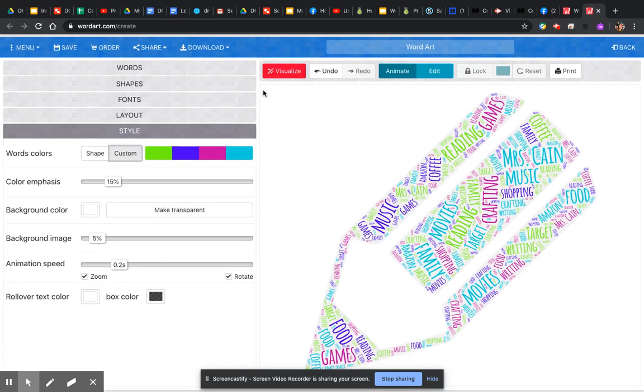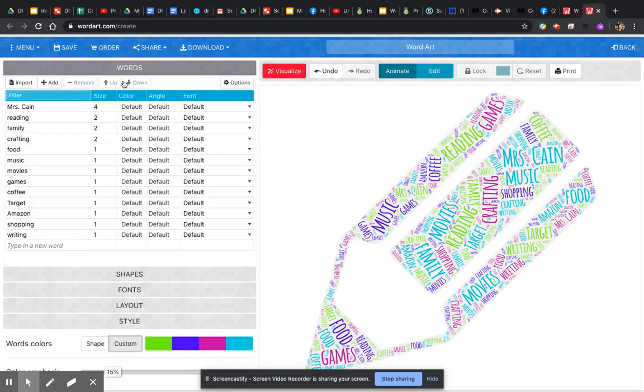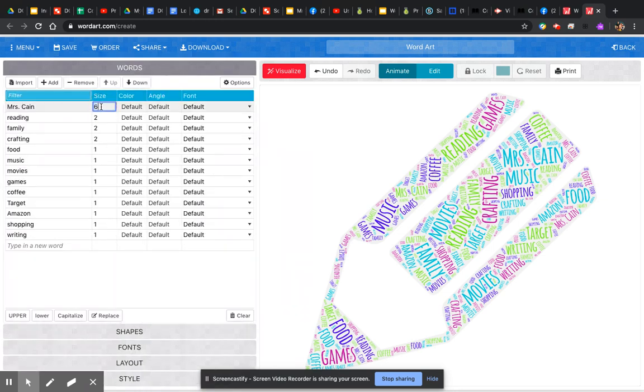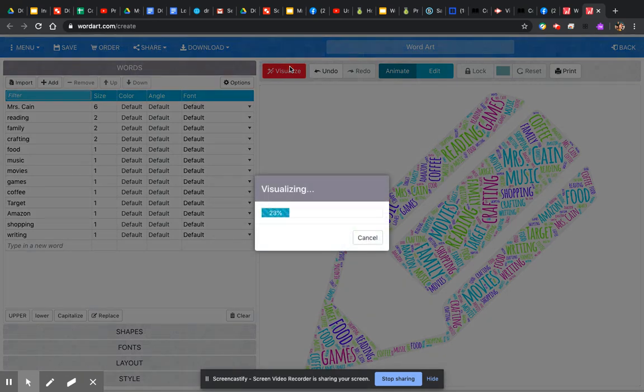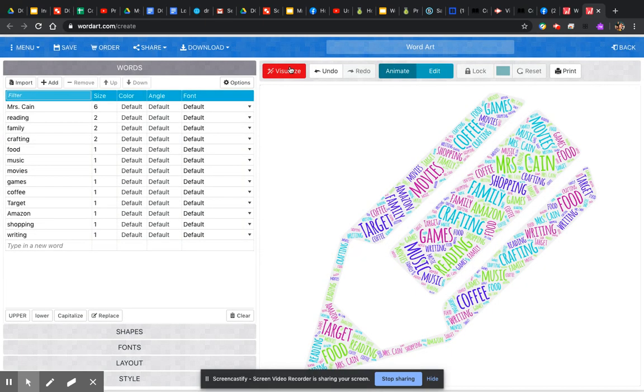So there's so many different things that you can play with. Like I said, I'm gonna make Mrs. Kane even bigger just because I can. You play with it and just click visualize and it will adjust it for you, which is really neat. So you can use this for books, like you can do characters or character traits, do this for a certain character. As you can see, my name is the biggest right there, which is kind of cool.